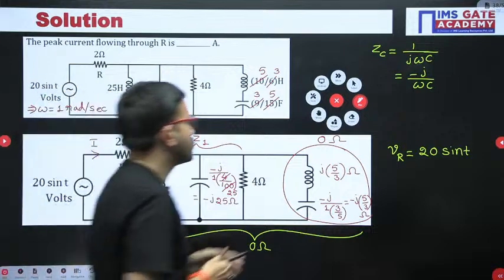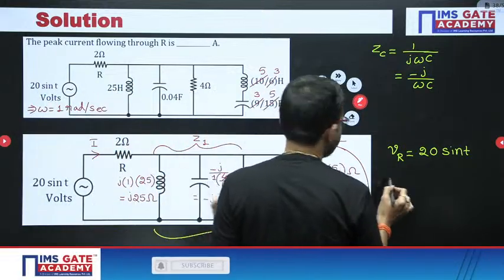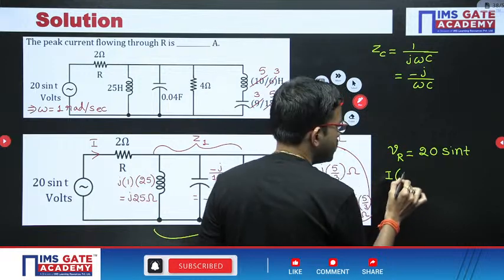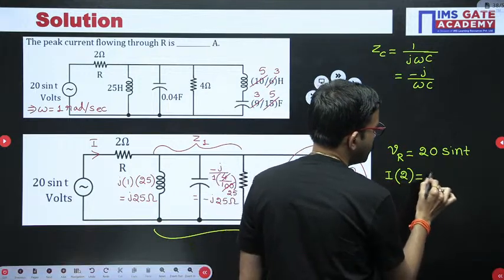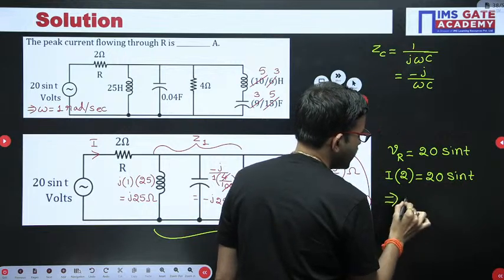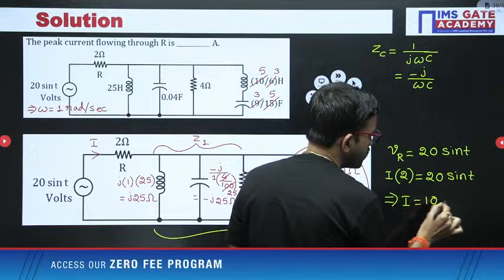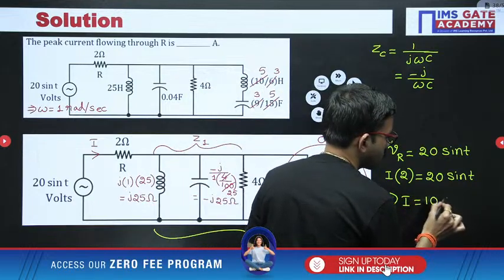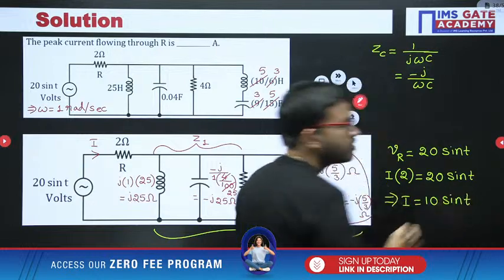Now you can just use Ohm's law, current into resistance. Resistance value in this question is 2, that is equal to 20 sin t. So from here you are getting I value as 10 sin t. I equal to 10 sin t.